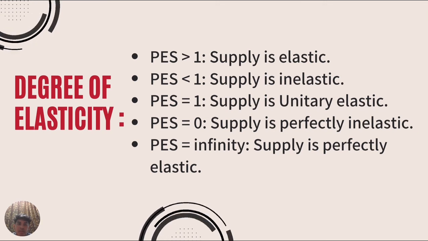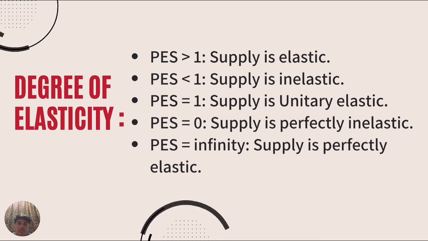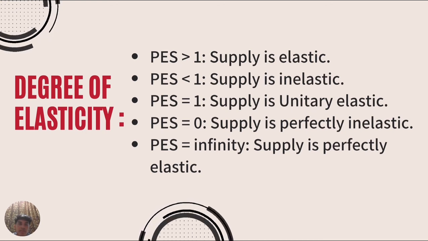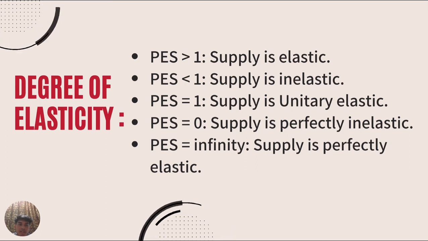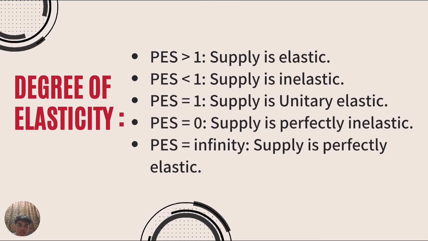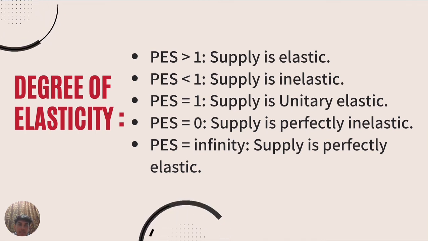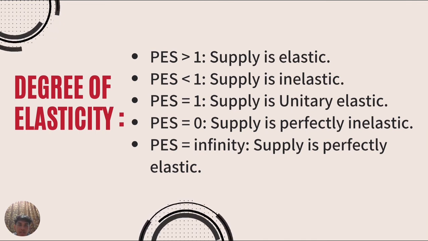After we get the result, we analyze using the following range of values. First, supply is elastic. Next, supply is inelastic. Supply is unitary elastic. And supply is perfectly inelastic. And the last one is supply is perfectly elastic.